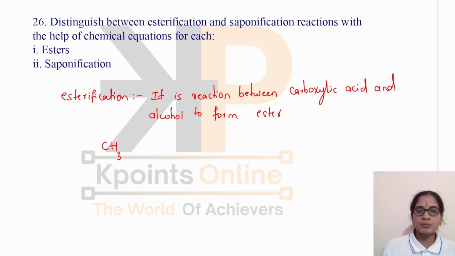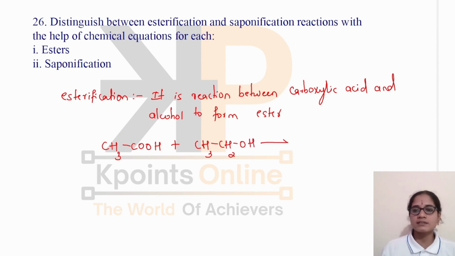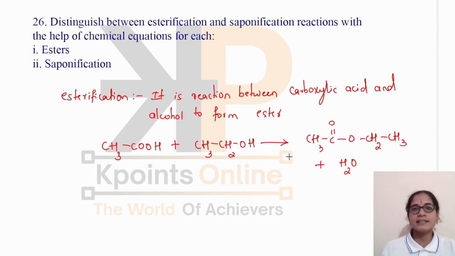Let us take the example of ethanoic acid. When ethanoic acid reacts with ethanol, there is a formation of ester, that is CH3COOCH2CH3, with the removal of a water molecule. It is ethyl ethanoate.